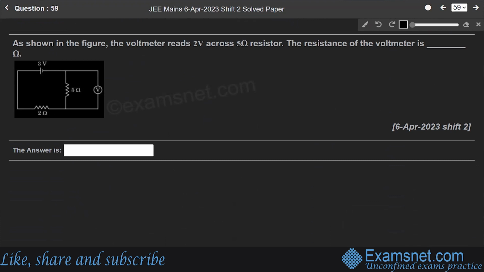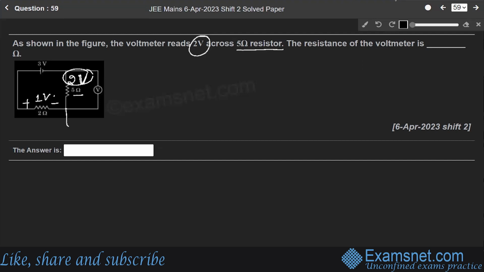In question 59, it says that, as shown in the figure, the voltmeter reads 2 volt across the 5 ohm resistor. Find the resistance of the voltmeter. Since the 5 ohm resistor has a 2 volt reading, this one will be 1 volt, because 3 volt and 1 volt make this 2 volt.